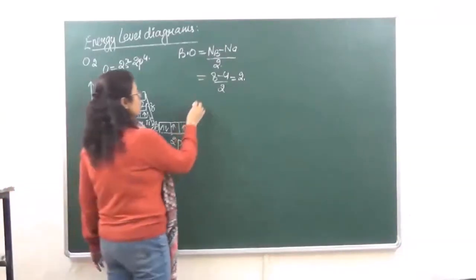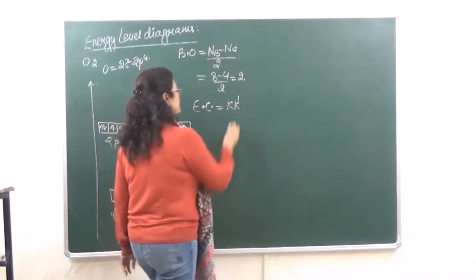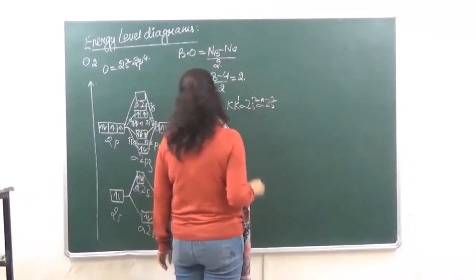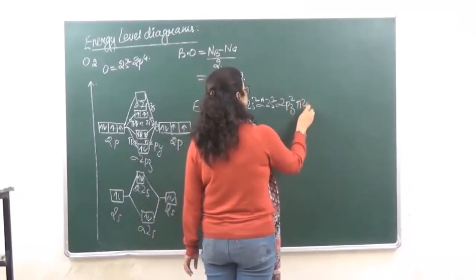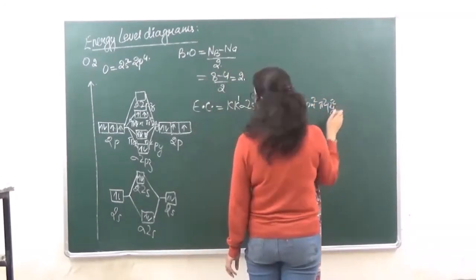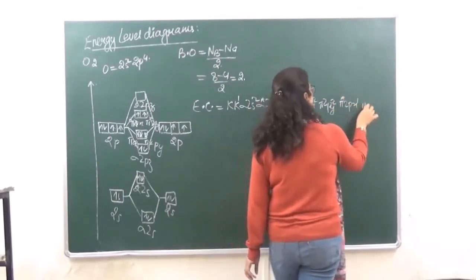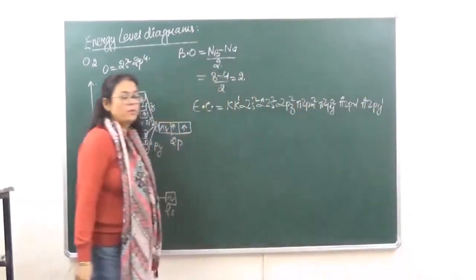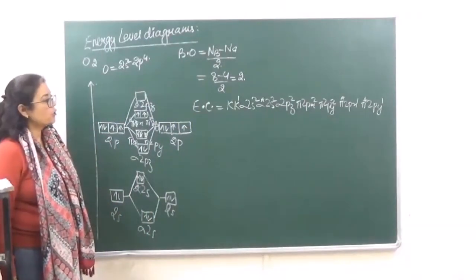When we are looking at the electronic configuration, it is going to be KK dash sigma 2s2 sigma anti-bonding 2s2 sigma 2pz2 pi 2px2 pi 2py2, and then we have pi anti-bonding 2px1 and pi anti-bonding 2py1. So this is the electronic configuration.